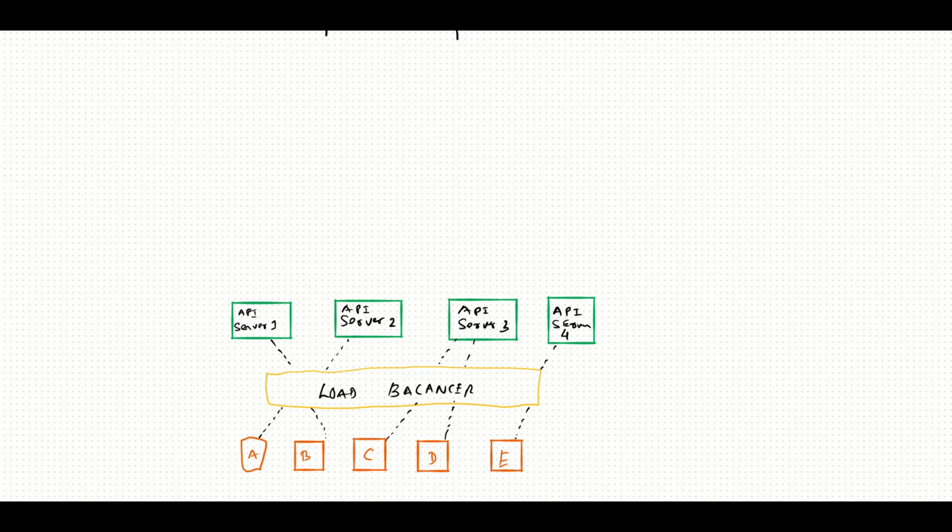Now, suppose A wants to communicate with E. Then A has to send a message to server 2, and server 2 has to forward the message to server 4, which has to forward the message to the client E. But then there has to be some way in which API server 2 can know to which API server E is connected.